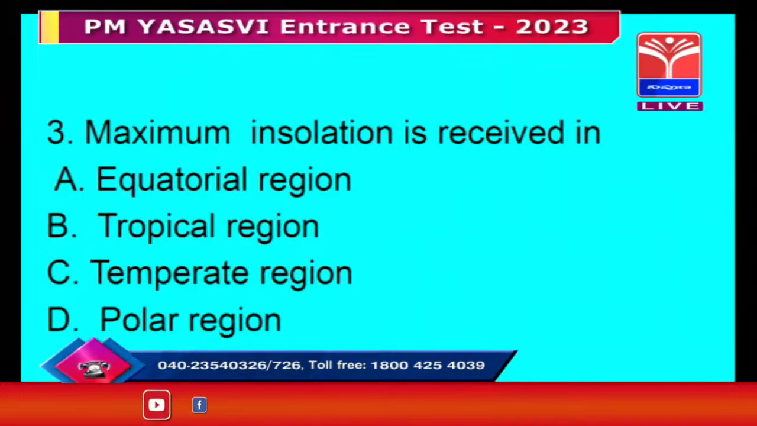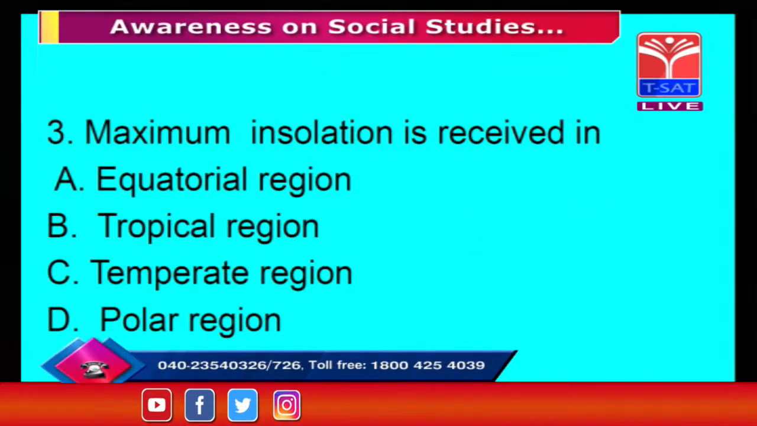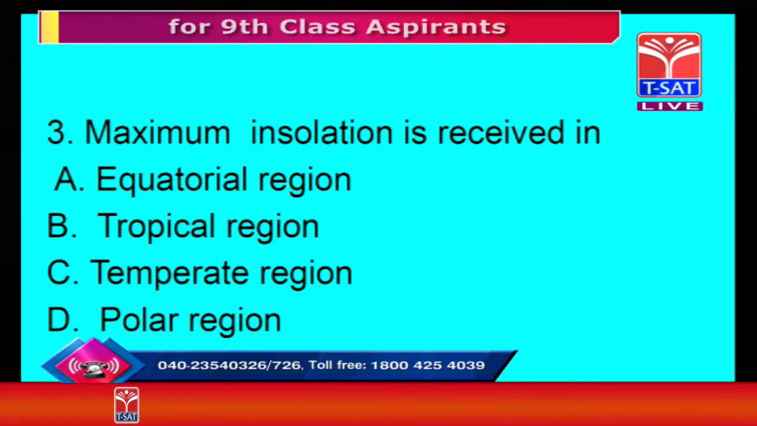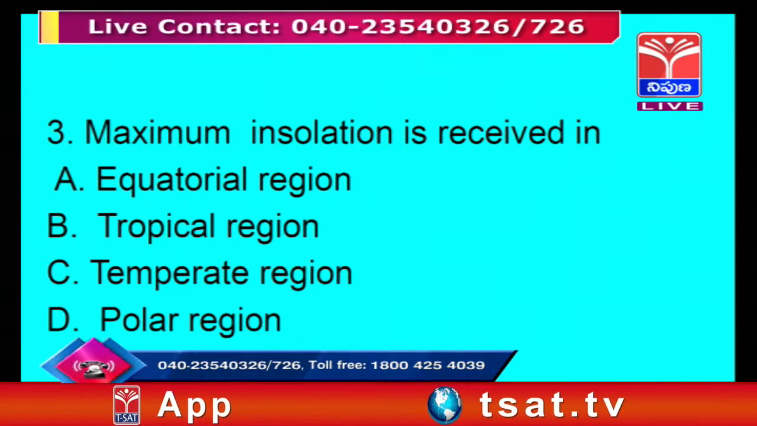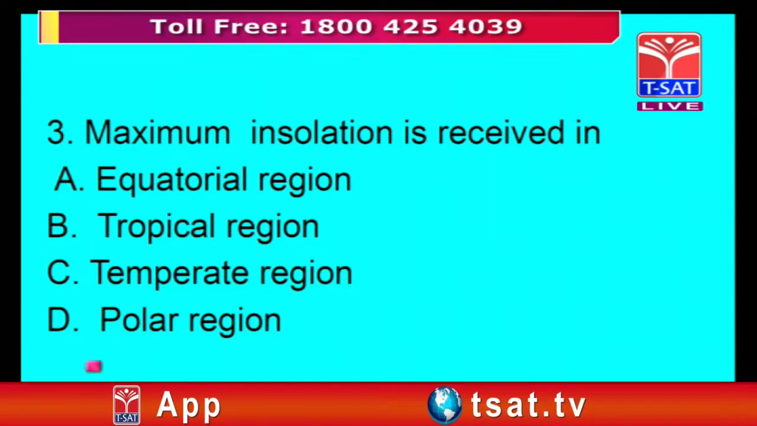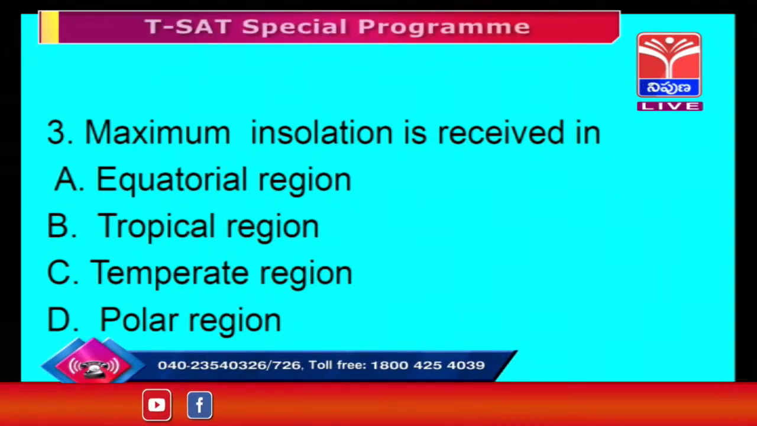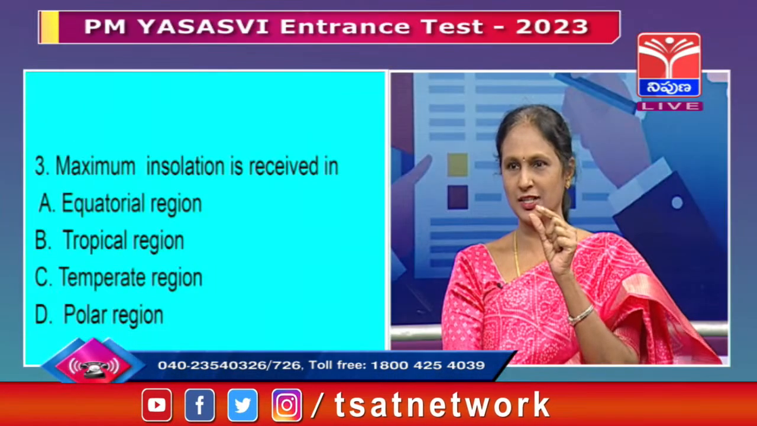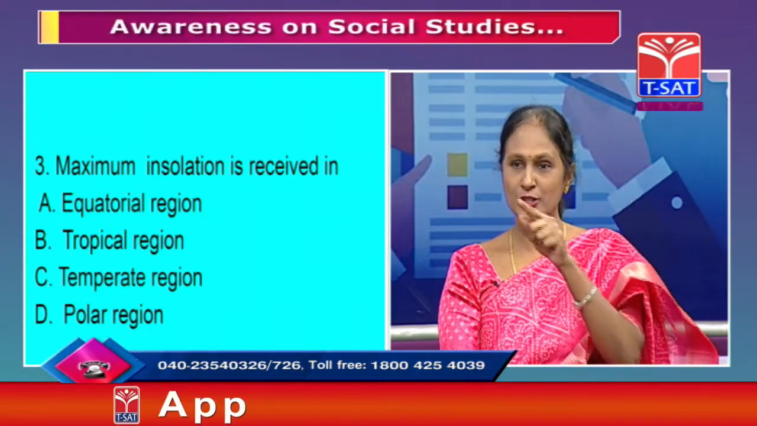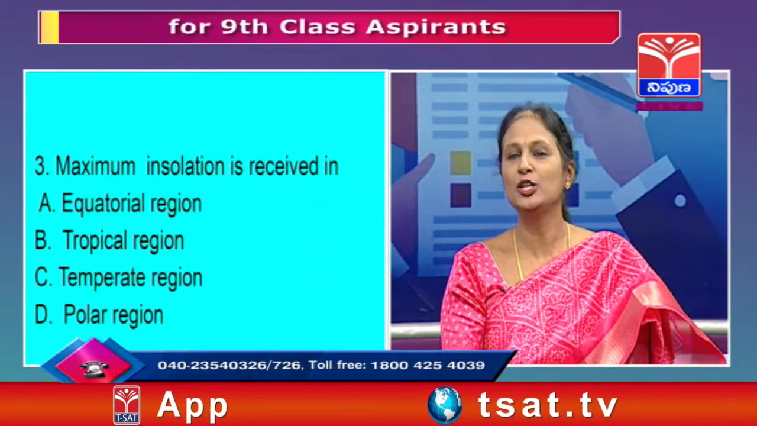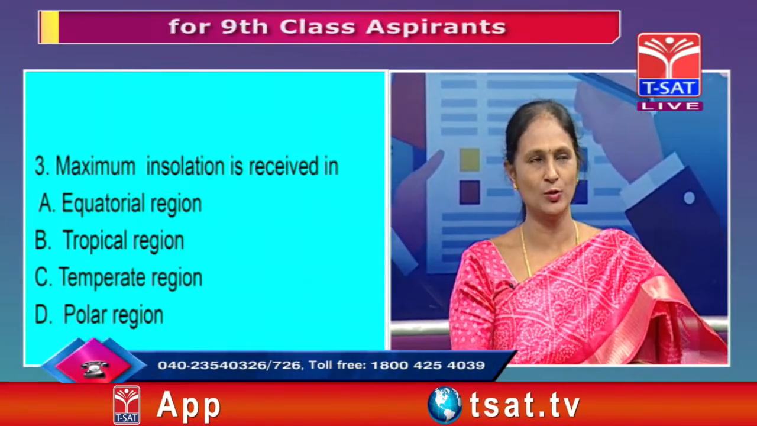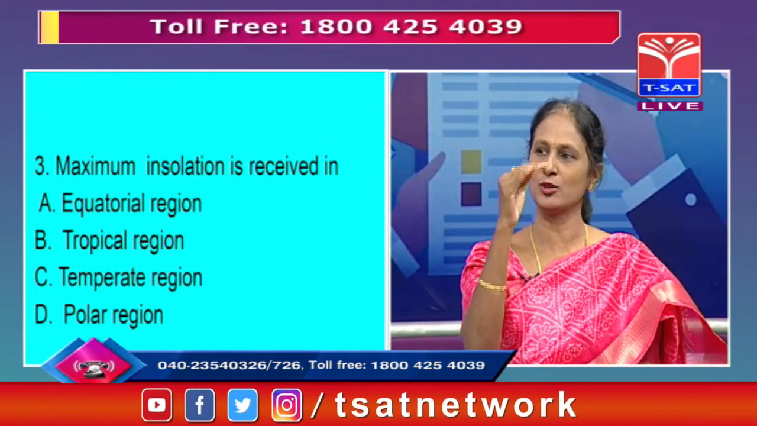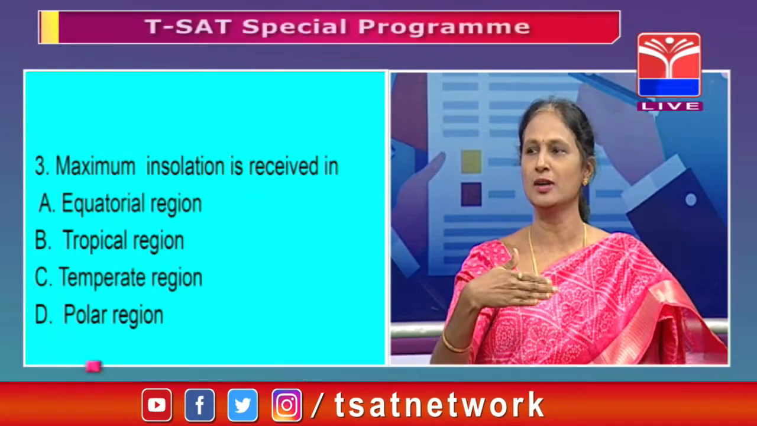The maximum insolation is received in, and here four options are given: equatorial region, tropical region, temperate region, polar region. Where do we receive the maximum insolation? Unless you understand the concept, you need to understand what insolation is and where these regions are located. Equatorial region means the region around the equator, some degrees of latitude in the northern hemisphere and also in the southern hemisphere.